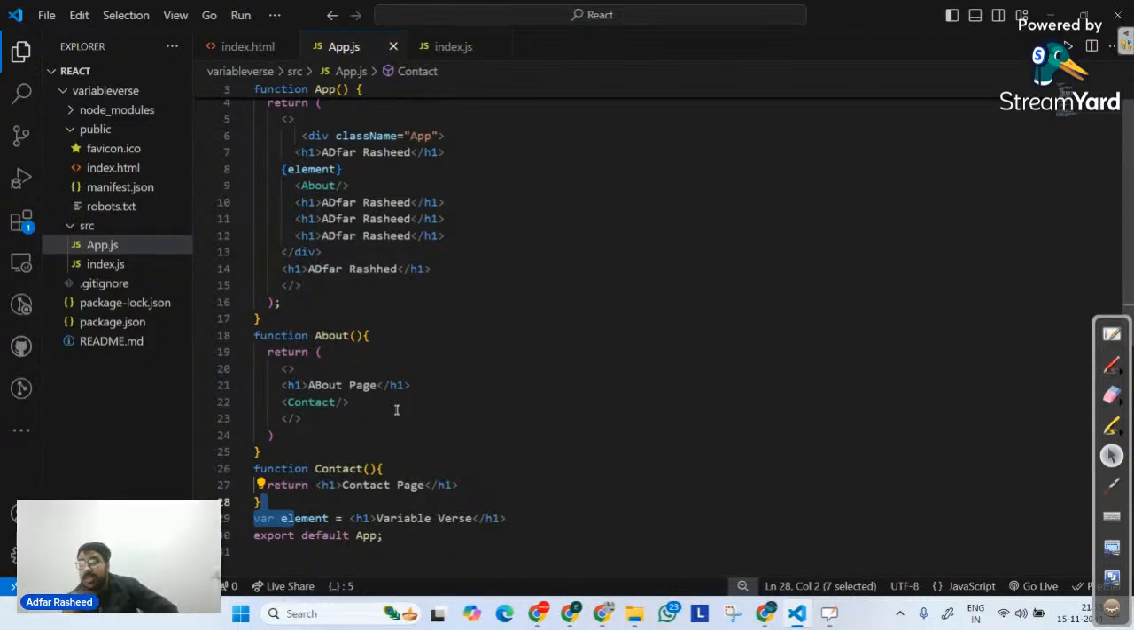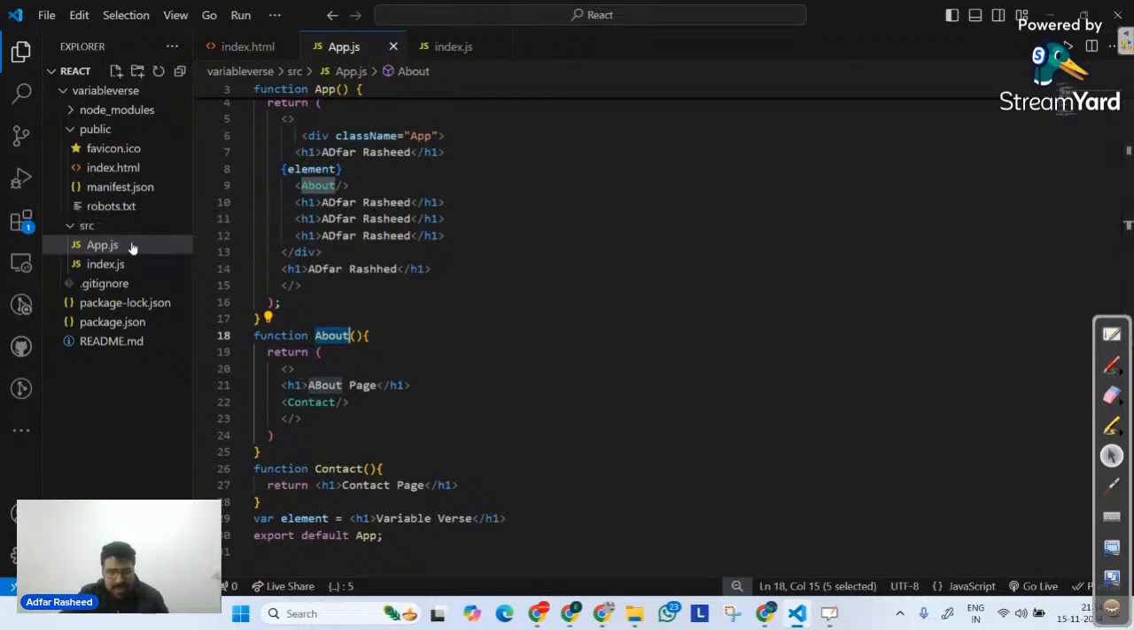It's not readable. Now think that when we talk about this about page, it will be a very big page. It will be a very big component. Similarly, when we talk about contact, it will have a lot of code. Think of 10 more components here. So that's why in React, we don't put every single piece of code in app.js. There is a logic in React that says that whenever you have to create a component, make a file for it. Make a file for it.